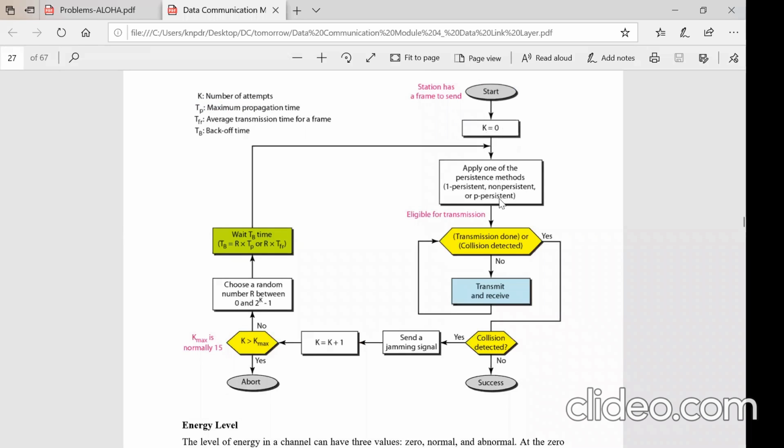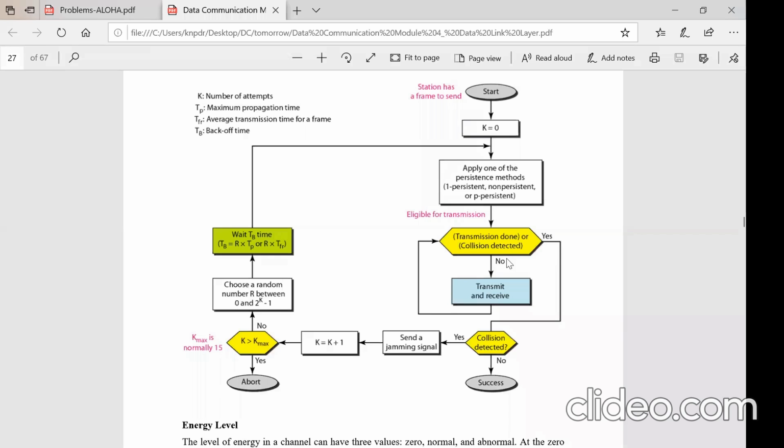It applies one of the persistence methods and checks whether the channel is idle. If the channel is idle, it transmits the data. Then it checks for the collision.